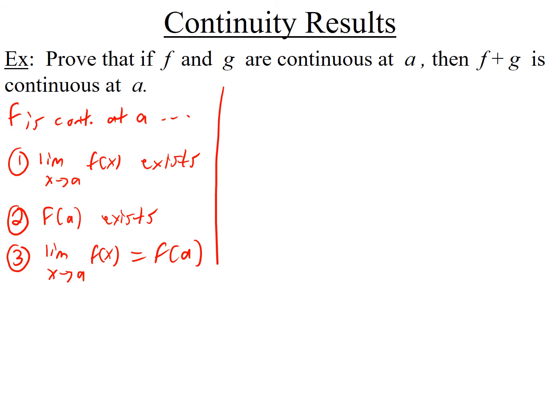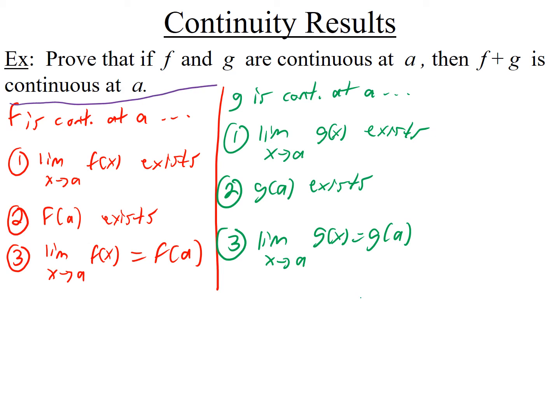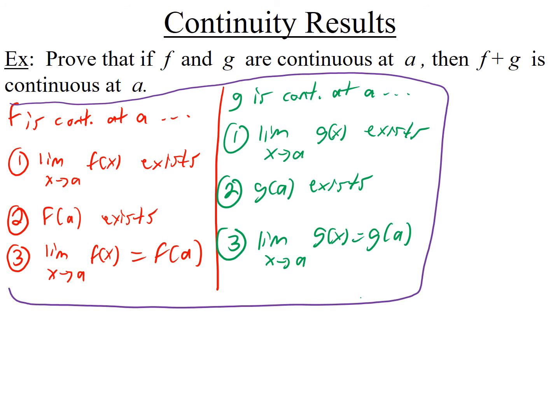We're also given that g is continuous at a. So what does that mean? So g is continuous at a means that the limit as x goes to a of g of x exists. g of a exists. And that the limit answer and the g of a answer are the same. The limit as x goes to a of g of x equals g of a. Okay, so this is what we're given. We're given that f is continuous at a and g is continuous at a. So all this right here is given.